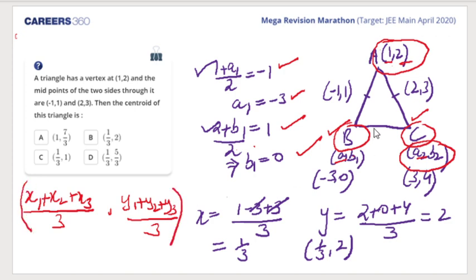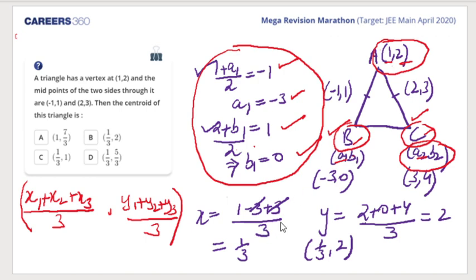So once we have found the coordinates of B and C by the midpoint formula, we could easily calculate by putting x1 as 1, a1 as -3, a2 as 3, upon 3, and hence I get 1/3. Similarly for y, I get 2, b1 that is 0, b2 is 4, which I calculated, and hence I got (2 + 4) = 6 divided by 3, and I get 2.